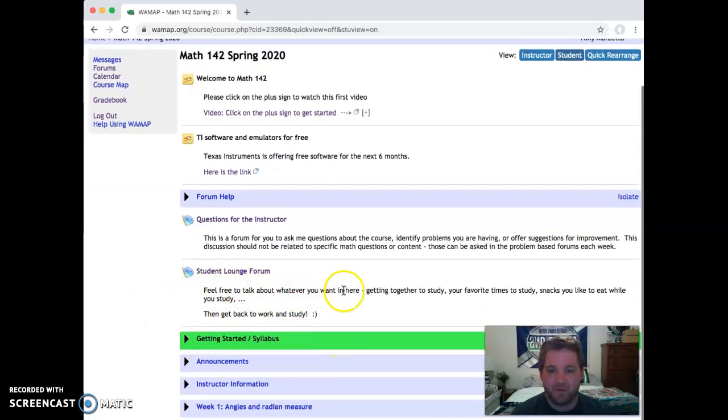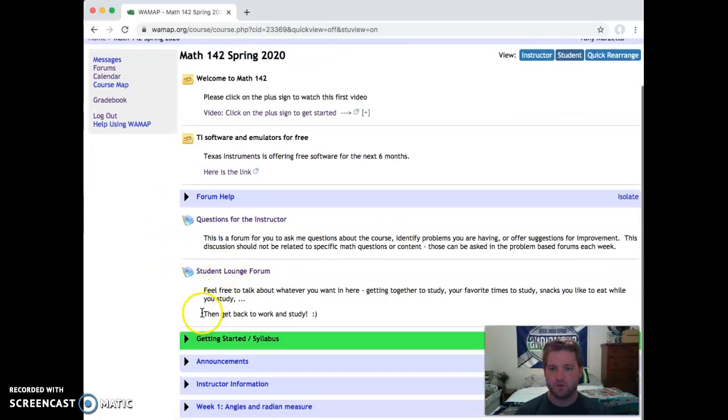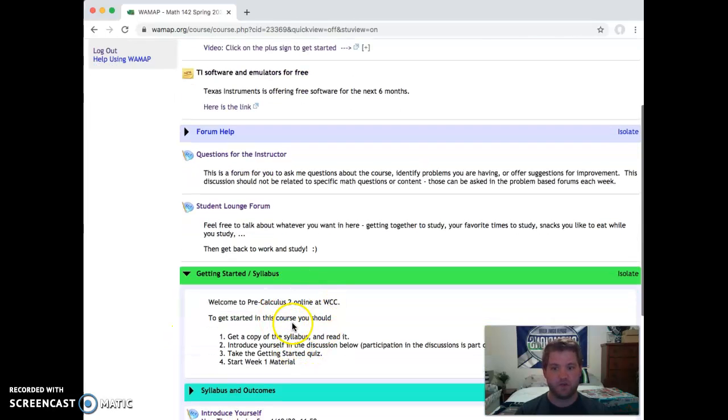So the first thing we're going to want to do here is this green block, green means go, this Getting Started. So we'll go ahead and open this up. And really the entire page here is built from these blocks. If you open up this Getting Started, this is what I want you to do day one.